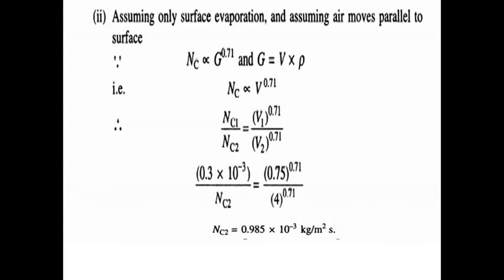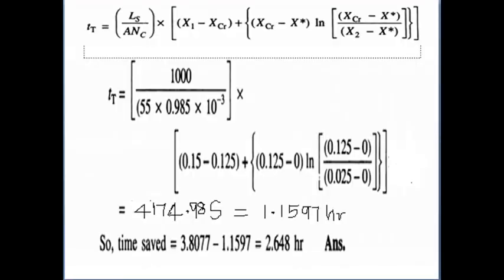We don't know the Nc2 value, we want to calculate it. The initial velocity is 0.75 and the final velocity is 4. Substitute here. Finally we get the Nc2 value, 0.985 × 10^-3 kg per meter square second, under constant drying condition, for the surface evaporation controlling assumption with air movement as parallel flow. Are you clear or not?